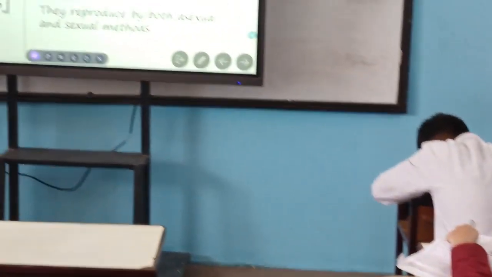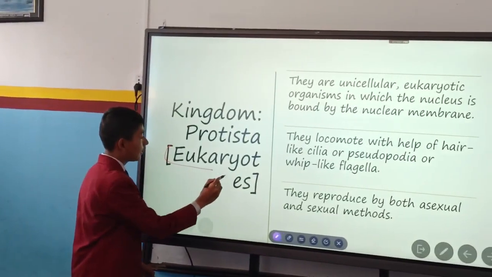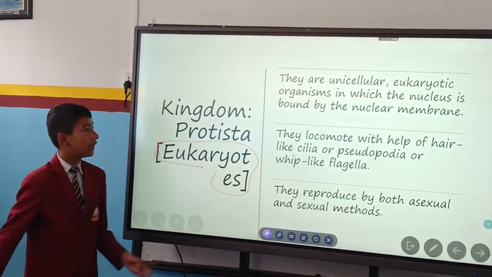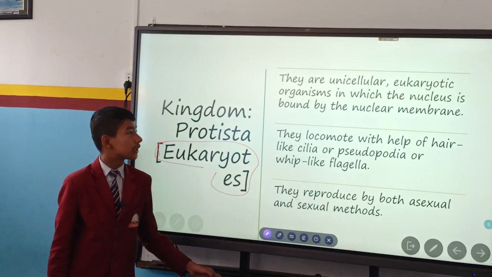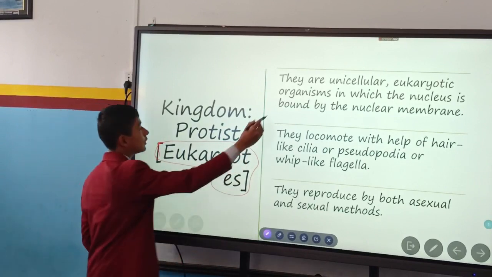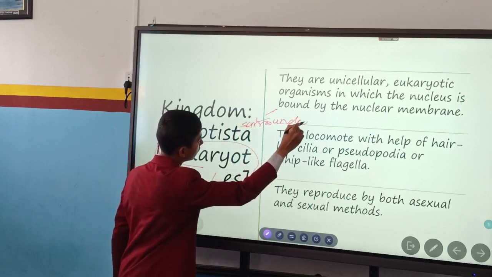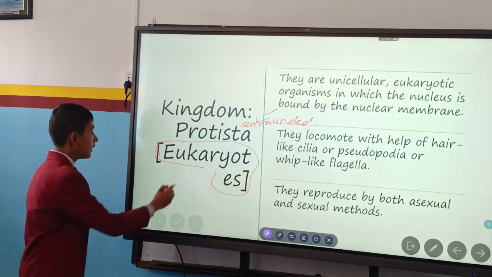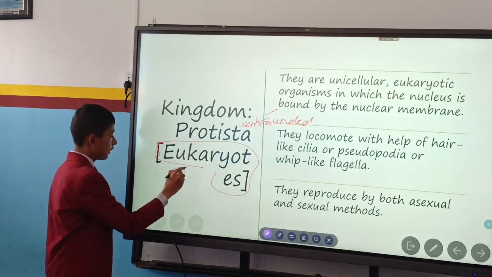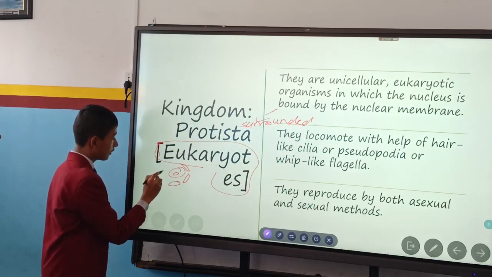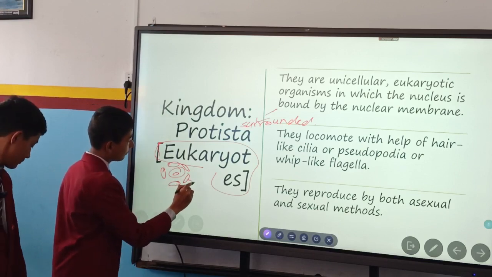We studied about it last week. It is said that they are unicellular. Unicellular means the type of organisms which has only a single cell in them, and it says eukaryotic. Just now I explained that their nucleus is very well developed, and the nucleus is bound by the nuclear membrane. Bound means surrounded by the nuclear membrane. It's a nucleus. Here is our nucleolus, and something is here like this. It is called the nuclear membrane.